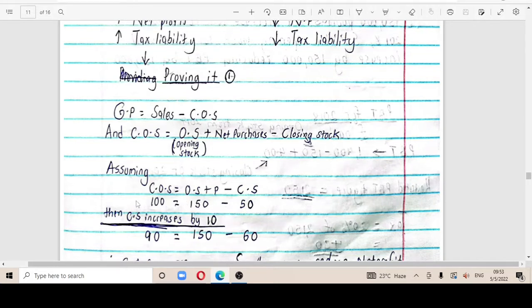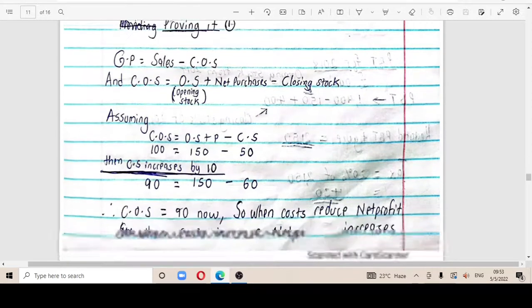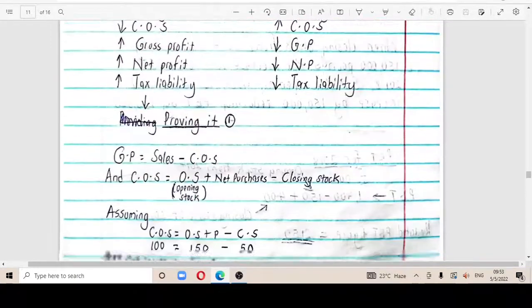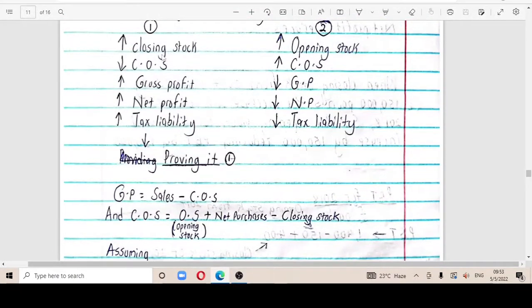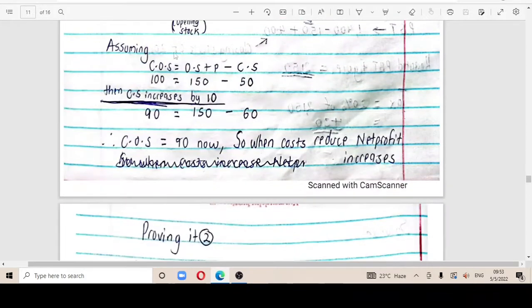Now imagine if I told you the closing stock increases by 10. Now from 50 it goes to 60, as I've shown here. The rest become constant; the opening stock plus the purchases become constant. So 150 minus 60, you're going to realize that the 100 is going to decrease to 90. So this is what I was talking about: if there is an increase in closing stock, your cost of sales is going to decrease, and I've proved it. Cost of sales is 90 now.